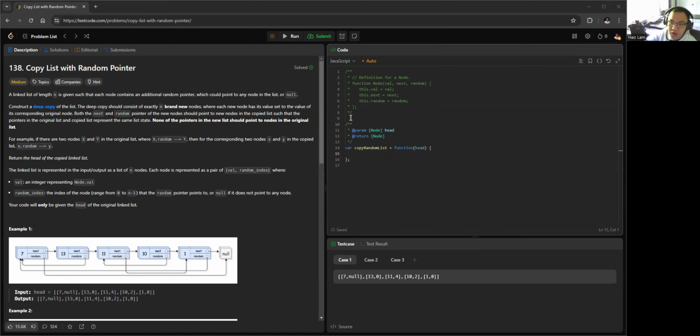The time complexity would be O(n), because we need to iterate through every single node, and we need to store the nodes in a hash map. So that is O(n), and we also need a new linked list for the copy. So we can create a new hash map, oToNew.